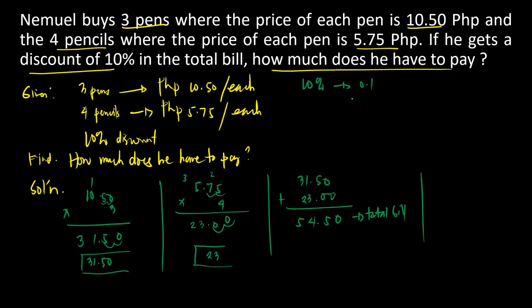Okay? Again, paano ba tayo nagko-convert ng percent to decimal? All we have to do is to remove the percent sign. So, naging 10 na lang siya. Then, move the decimal point twice to the left. So, since nandito yung decimal point, so twice to the left. 1, 2. So we will have 0.10 or simply 0.1. Okay? So we have to multiply it 54.50 times 0.1.